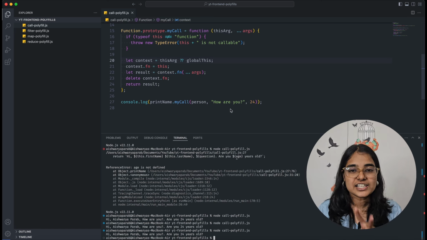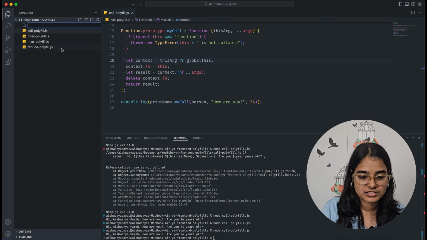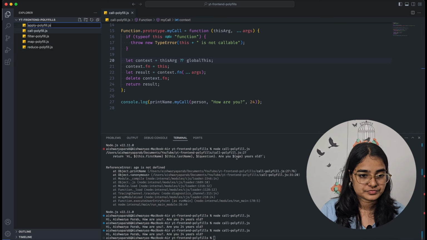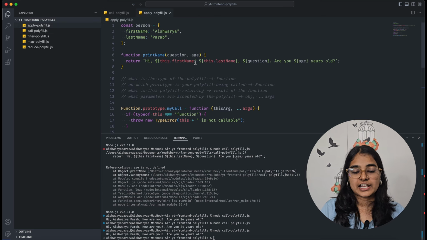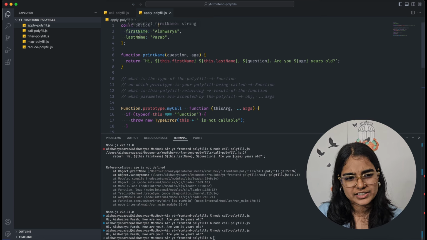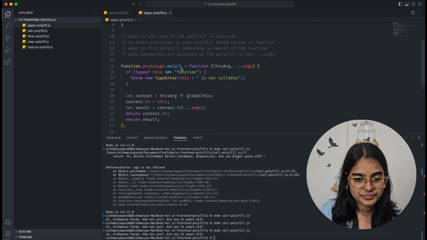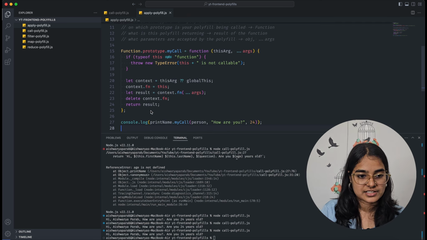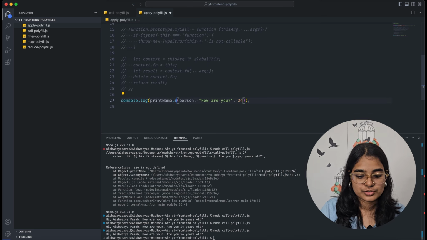And now let's quickly change this for apply. Okay, what I'll do is I'll create another file. Okay, and I'll just copy paste everything here, and I will change this code so that it works for apply. Okay, I don't have to do anything to the person object or to the print name function. I will come here. Okay, before doing anything to that part, I will change this to apply.